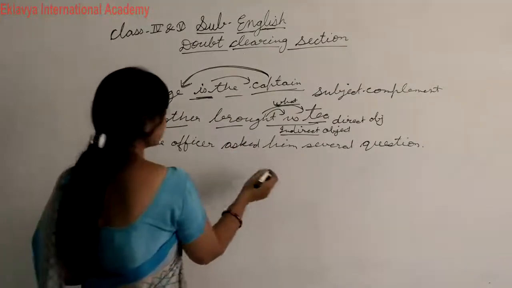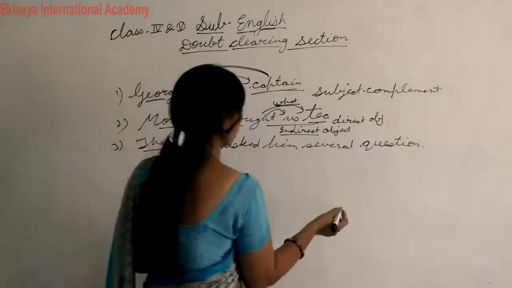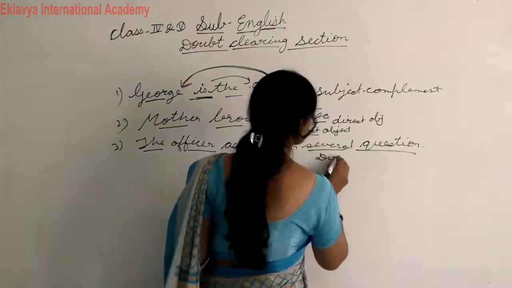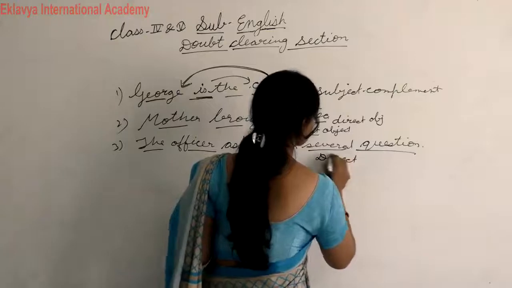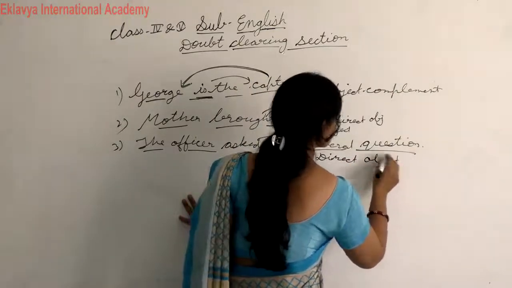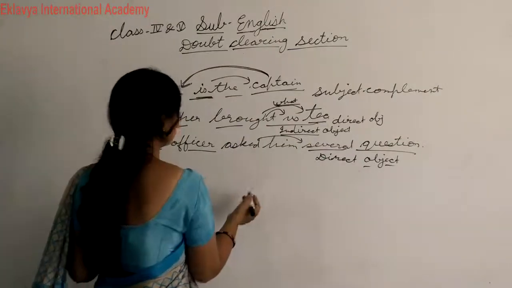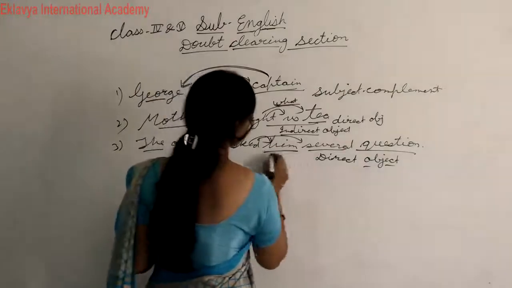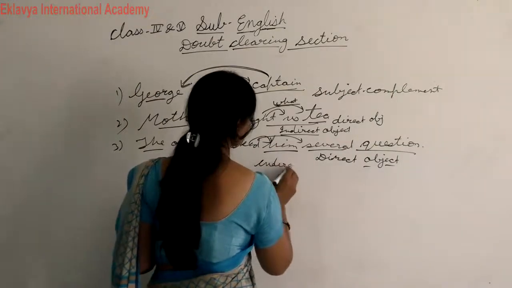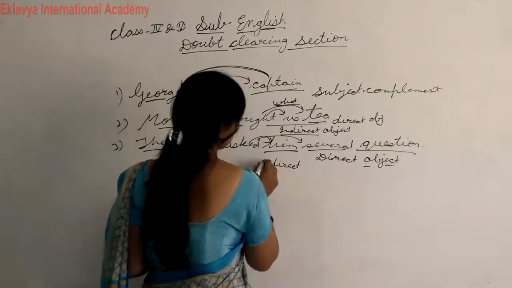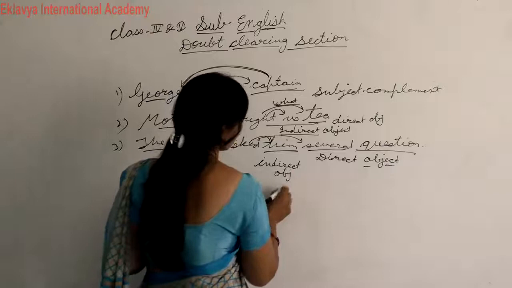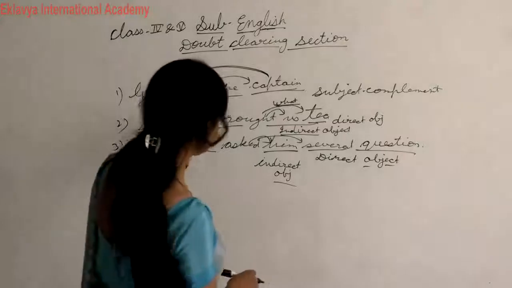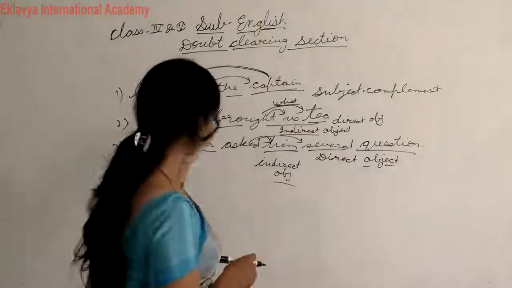The officer asked him several questions. Asked what? Several questions. So this is the direct object. Asked whom? Him. Then this is the indirect object. I hope you understood how to find the subject complement, verb complement, and direct or indirect object.